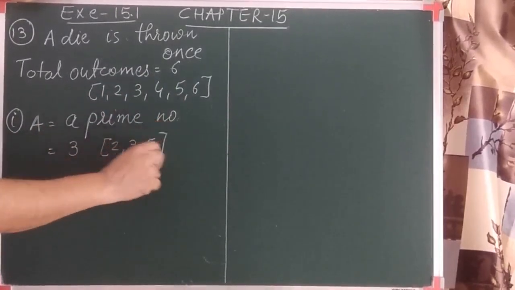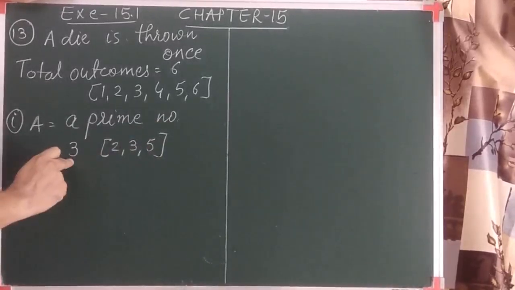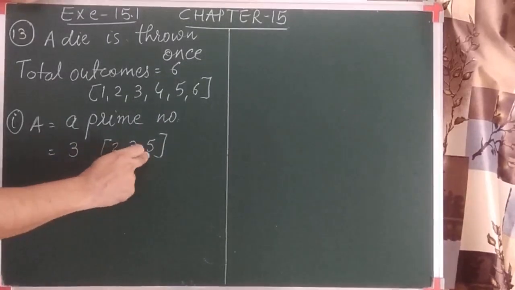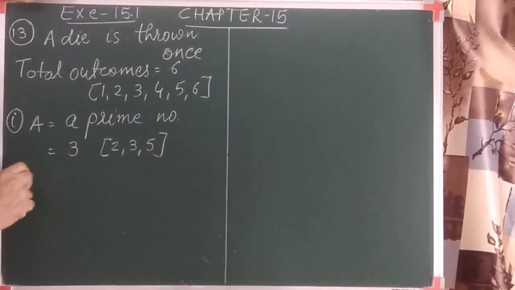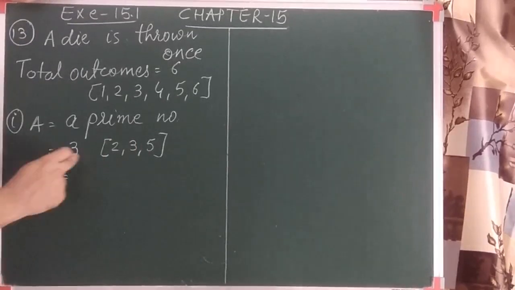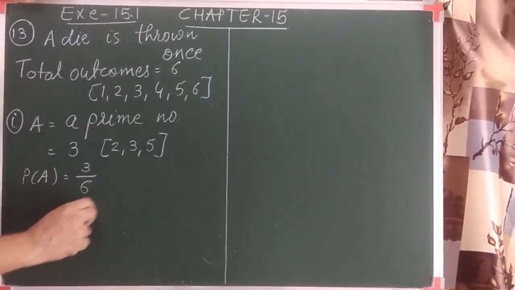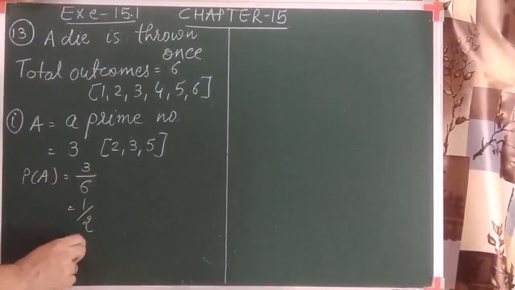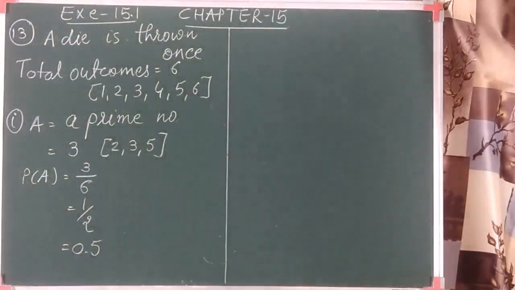So how many favorable outcomes? 3. Which are they? The answer is 2, 3, 5, but we can write only 3. The probability of this event is, as we discussed in the formula, the favorable outcomes of this event upon total outcomes, that is 6. So the answer is 1 by 2. If you want to convert this into a decimal, you can say it is 0.5.